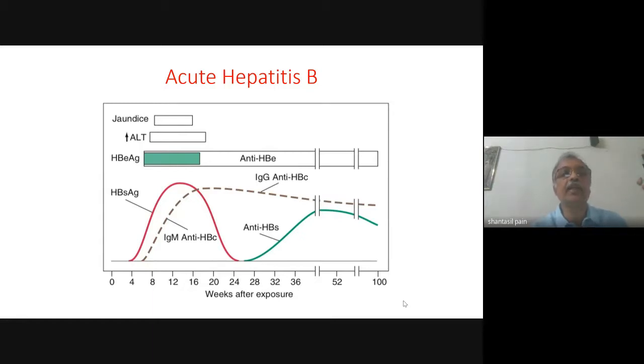This is followed by a rise in the aminotransferases, that is the SGPT and SGOT. And then the patient becomes symptomatic and develops jaundice. This hepatitis B surface antigen is present throughout the course of the clinical illness and also beyond that. Usually it disappears 1 to 2 months after the appearance of jaundice. After hepatitis B surface antigen disappears, antibody against hepatitis B surface antigen is detectable, that is the anti-HBs, and this is the protective antibody.